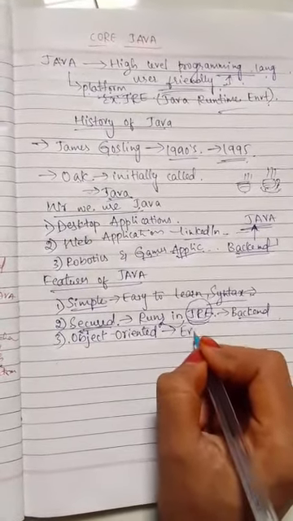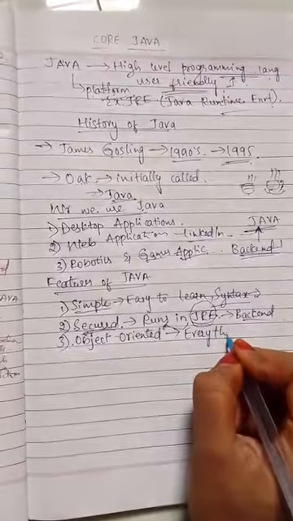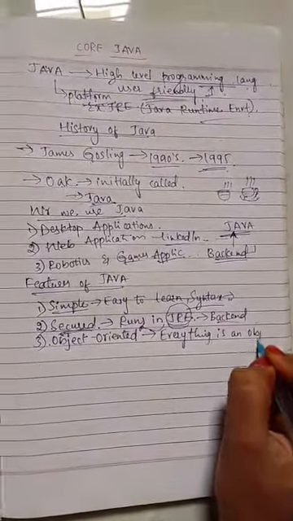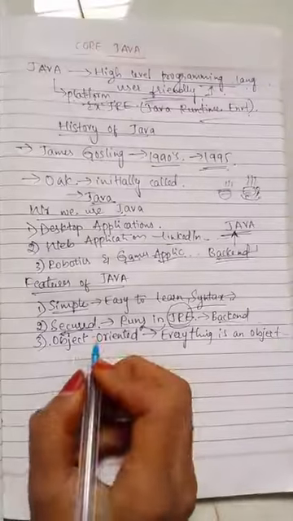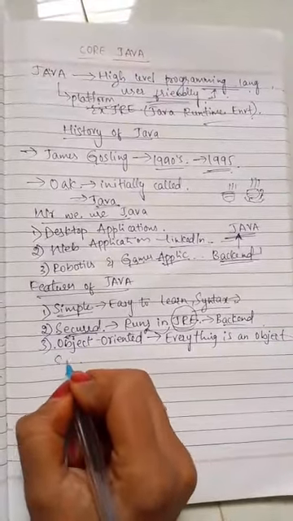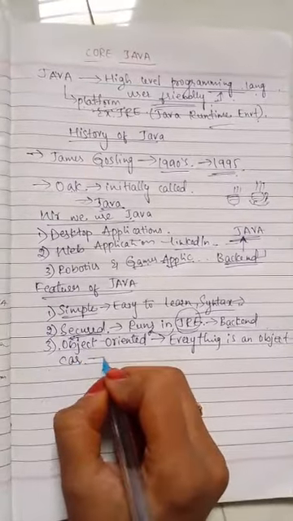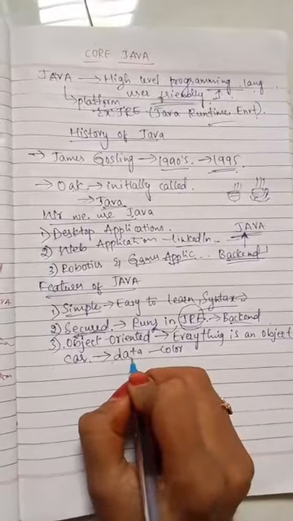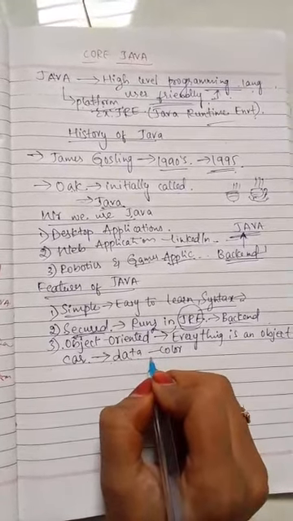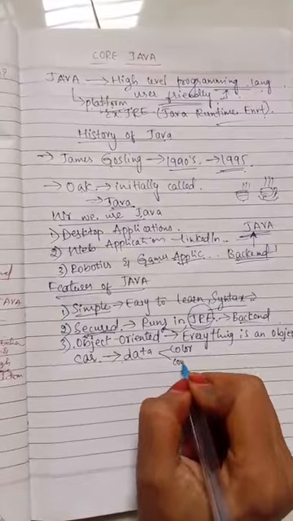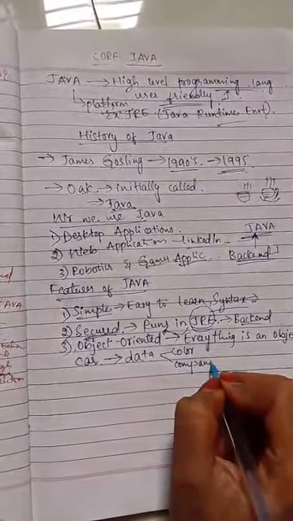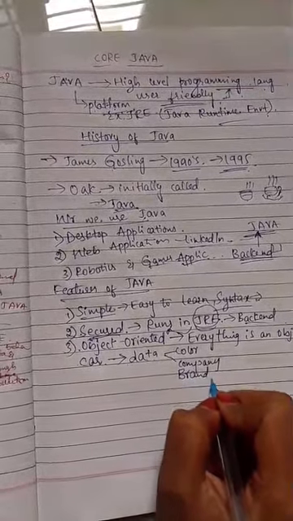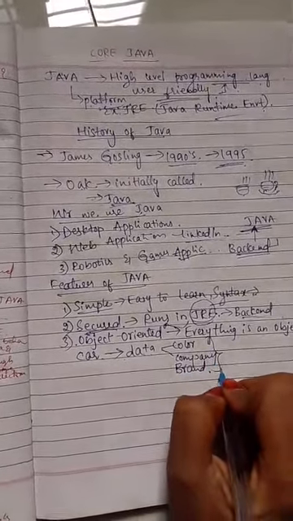Everything is an object in Java. For example, if I take a car, it has its data, that is the color of the car, which company it is, which brand. Everything comes under the data.